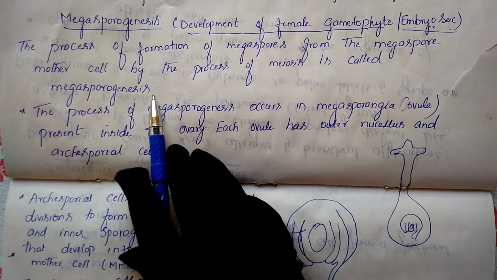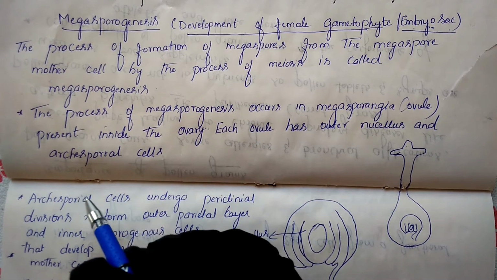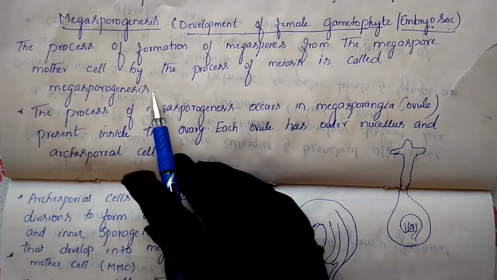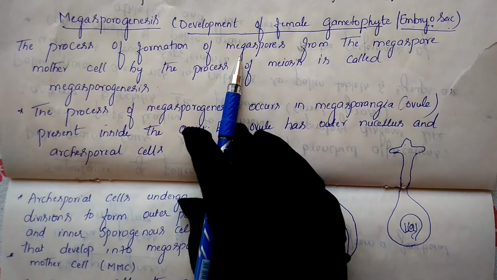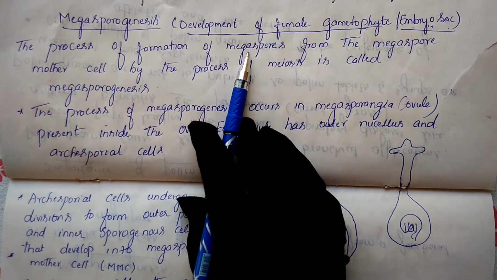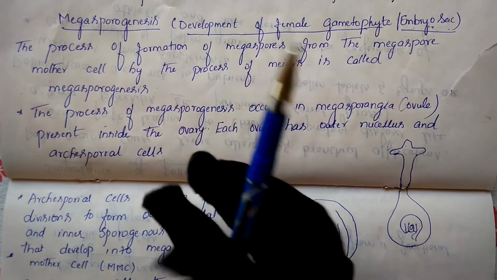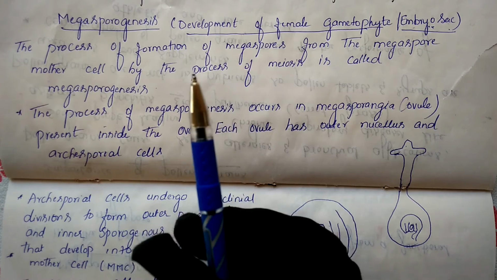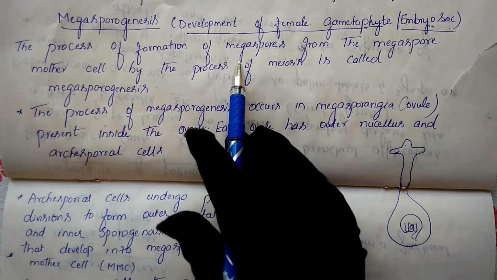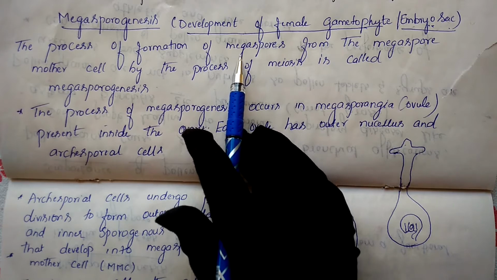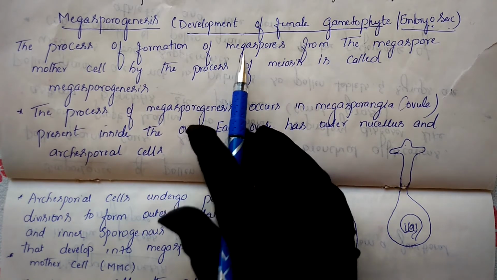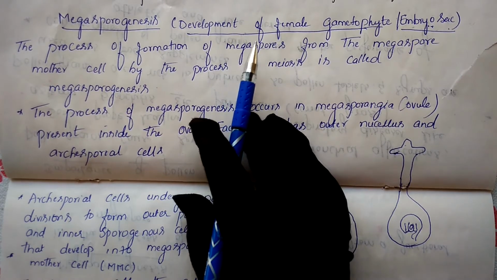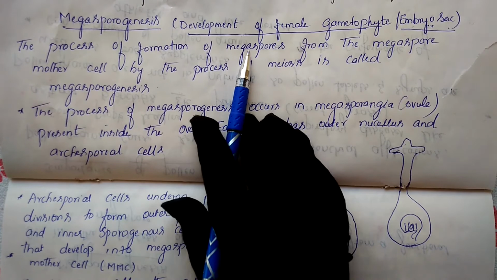Even in our previous class we discussed microsporogenesis. Microsporogenesis is nothing but the formation of a microspore. Here it is the megaspore, there it is the microspore, because male is indicated by micro and female by mega, because the female gamete is bigger in size compared to the male gamete. The male gamete is smaller, so it is mentioned as a microspore, but the female gamete is bigger, so here it is a megaspore. The definition is the same, but there it is microsporogenesis and the microspore, here the megaspore.